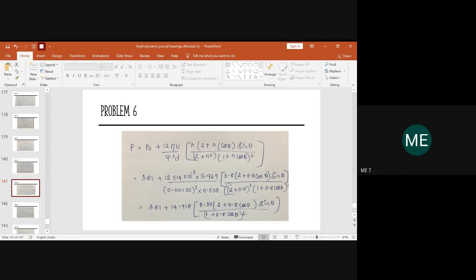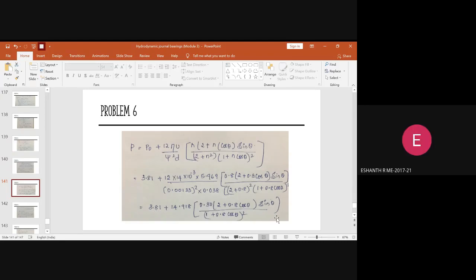It is 0.8 divided by 2 plus 0.8 whole square. So it is like 2.8 whole square in the denominator, and in the numerator you will have 0.8. If you simplify these two, the denominator gets cancelled fully, and here you will just get 0.30. The other part, 3.81, you write as it is.